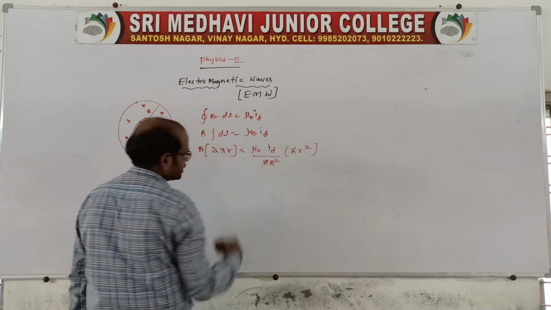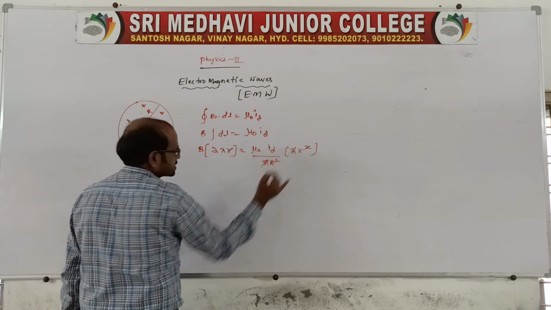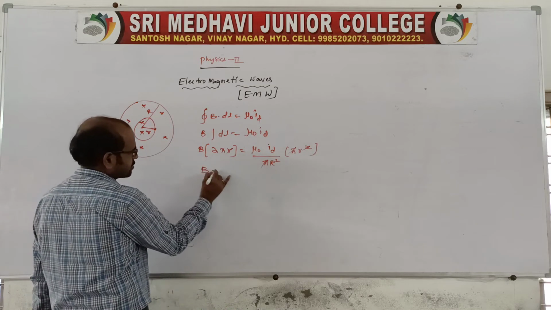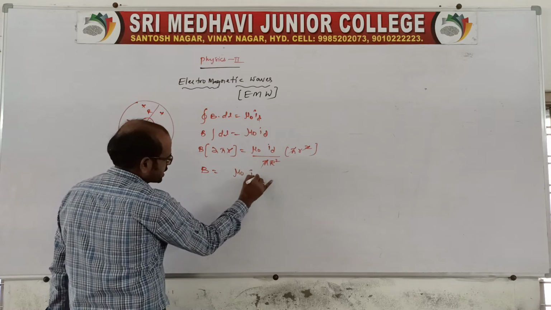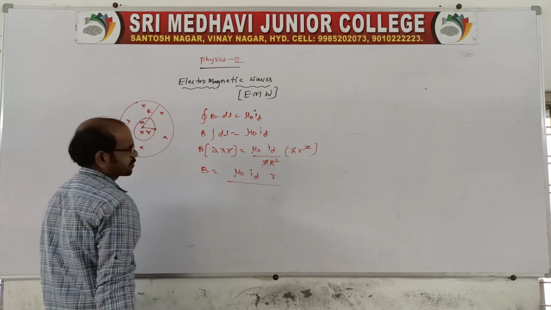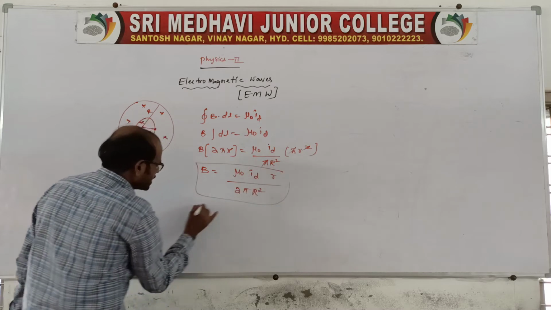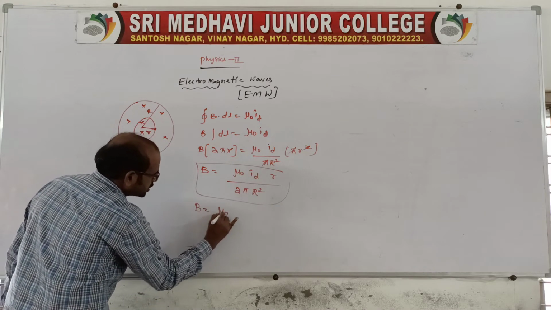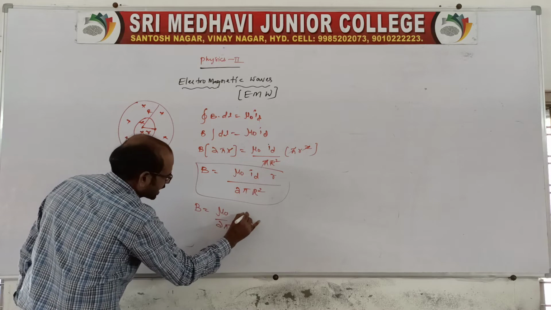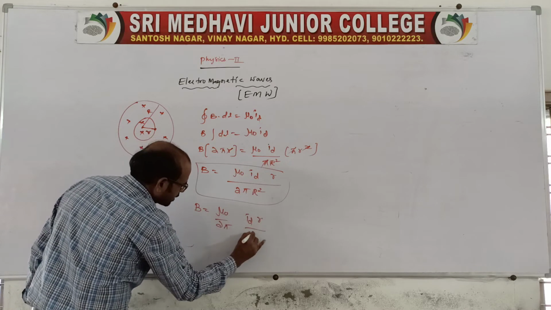So you cancel one pi and one r. Therefore B is equal to mu naught by 2 pi into ID into small r by capital R square.